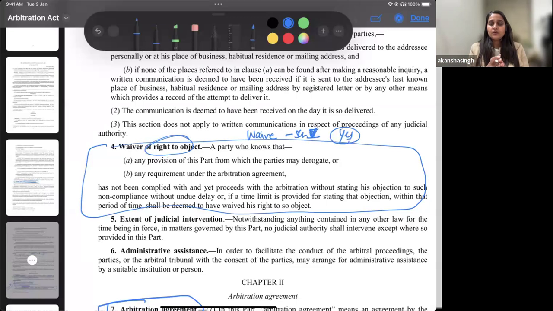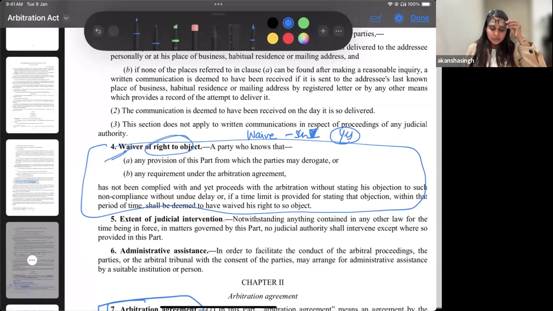So first, if you are being appointed as my arbitrator, you are supposed to follow the mandate of Schedule 5. But if you do not follow that, is it still okay for me to not challenge it? Yes, provided that I have waived my right of objection with regard to the impartiality of my arbitrator.